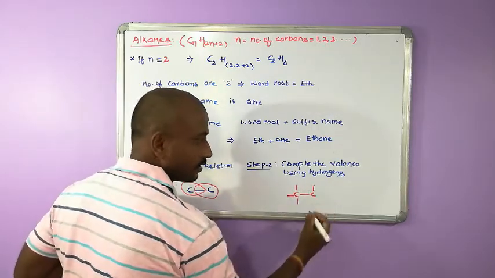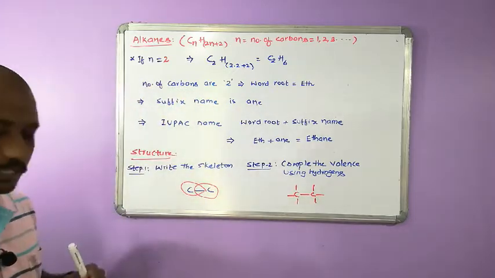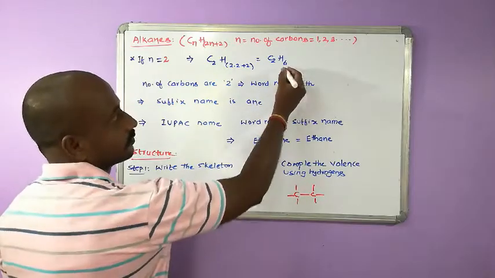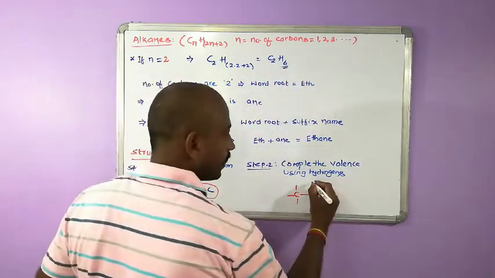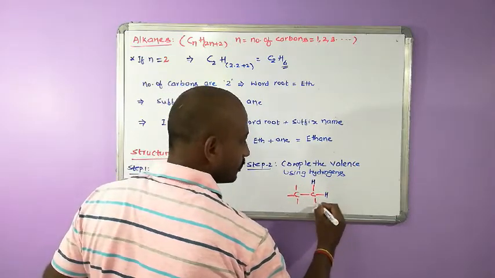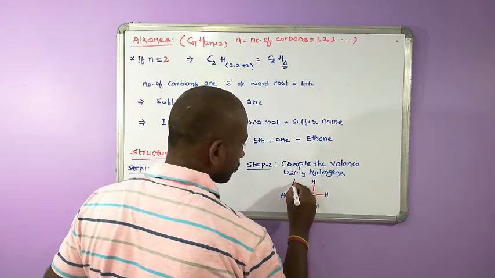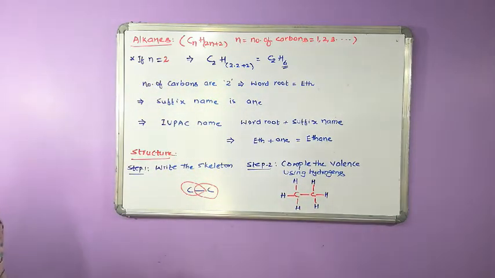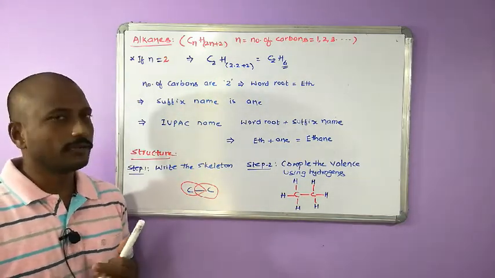This carbon also needs 3 other bonds. So 6 bonds. How many hydrogens are there in total? In total there are 6 hydrogens. Keep 1 hydrogen with each bond. Like that you are going to present the writing of a structure and IUPAC names.